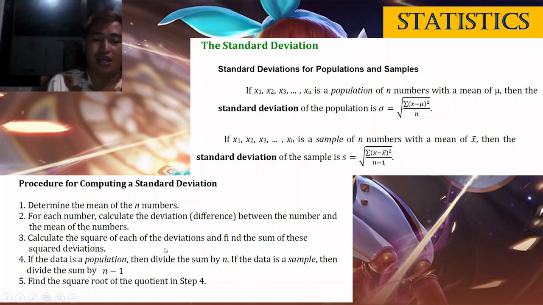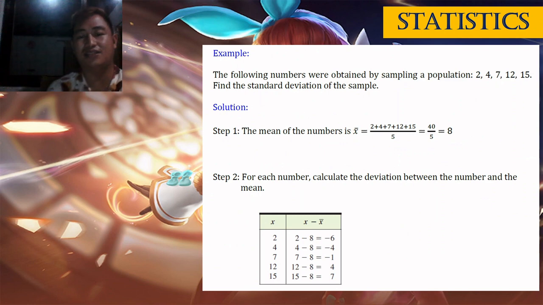Next, number 3, calculate the square of each of the deviations. So, ipang square tanan. Okay? And then, find the sum of these squared deviations. So, i-add tanan, mao na ni ang summation. Makuha na natin ang numerator. Step 4: if the data is a population, then divide the sum by n. If the data is a sample, then divide the sum by n minus 1. And the next is step 5, the last step. Find the square root of the quotient. So, i-square root lang kung unsa ang na-solve. Okay? So, done na ang standard deviation.